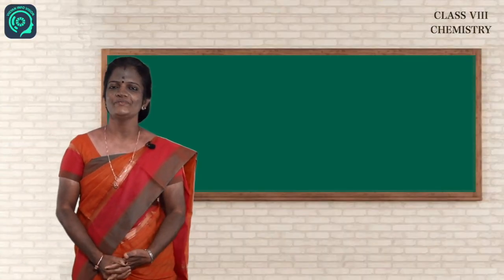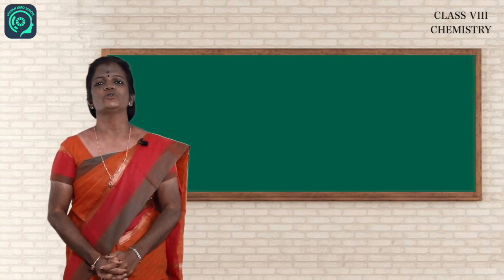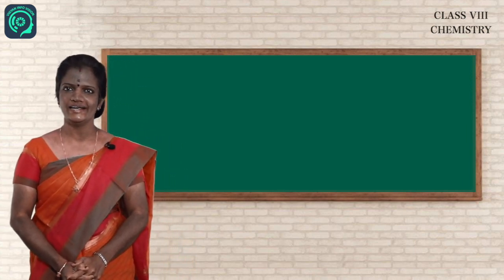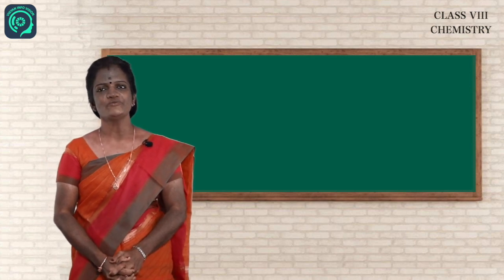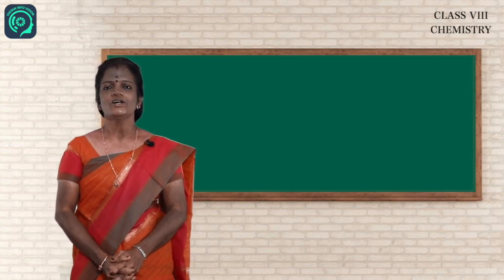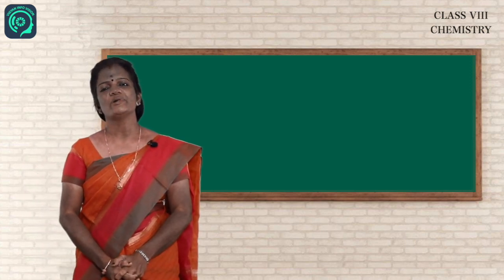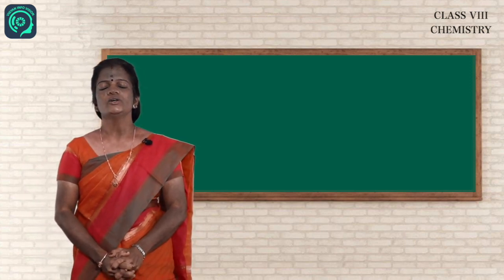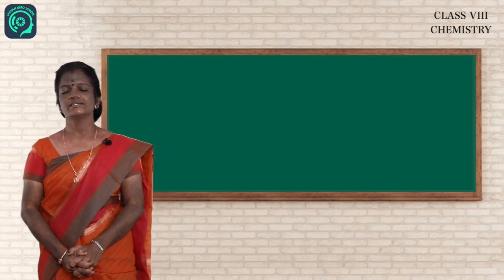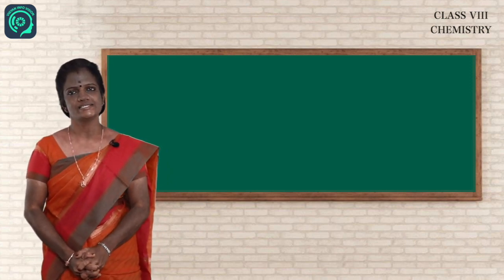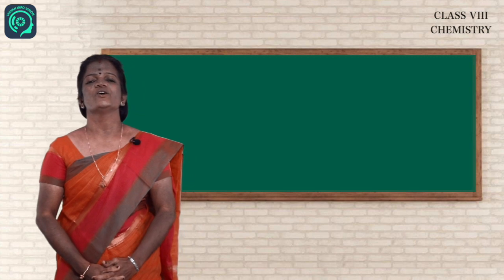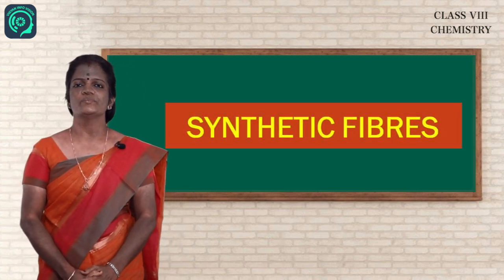My name is Sujata and I am here to teach you a few topics in chemistry of class 8. Lesson name is Synthetic Fibers and Plastics. You know that the clothes we wear are made of fabrics and the fabrics are obtained from fibers. You had already learnt about fibers in the previous classes of class 6th and 7th. In this lesson, we are going to study about the synthetic fibers.